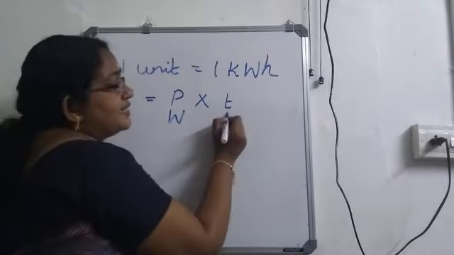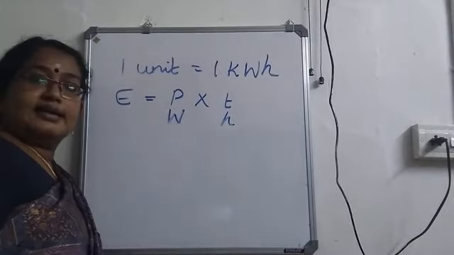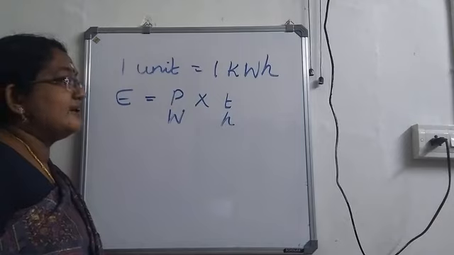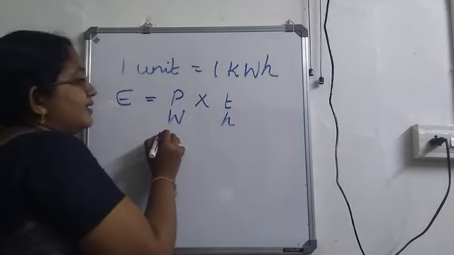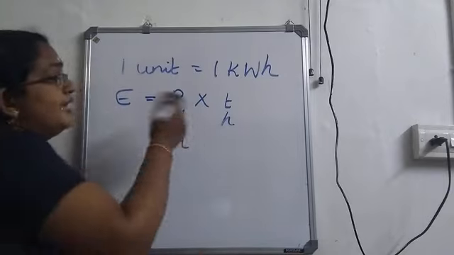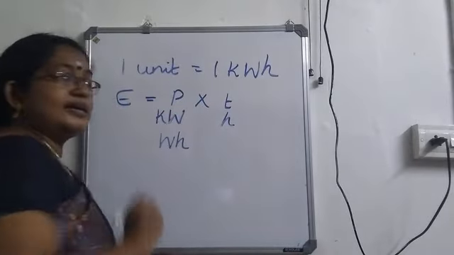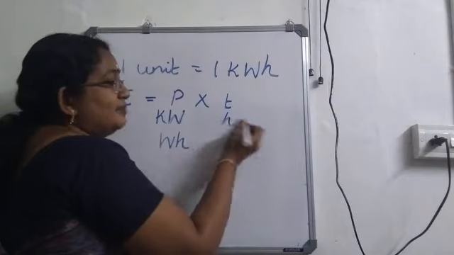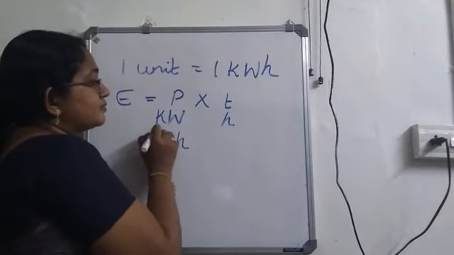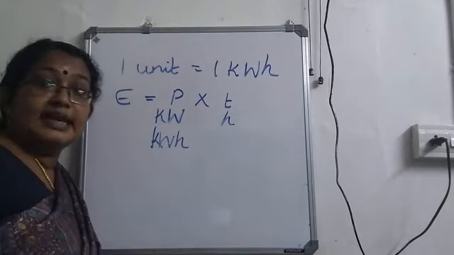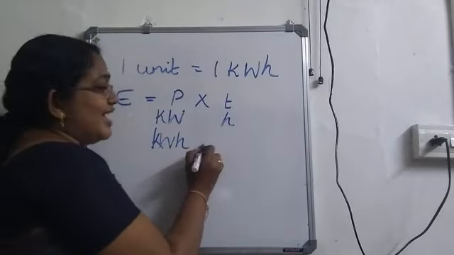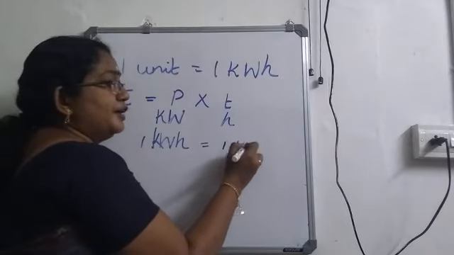If the power is given in watt and time is in hour, you will get the electrical energy consumed in watt hour. If the power is given in kilowatt and time is in hour, you will get the electrical energy consumed in kilowatt hour. And this 1 kilowatt hour is equal to 1 unit.